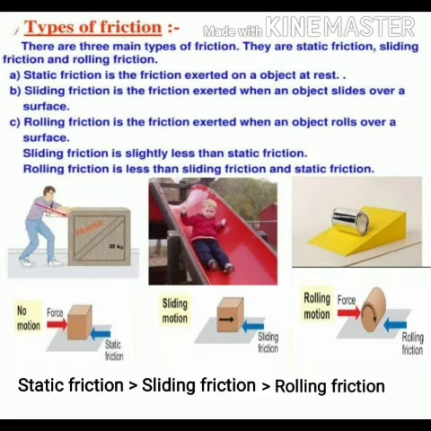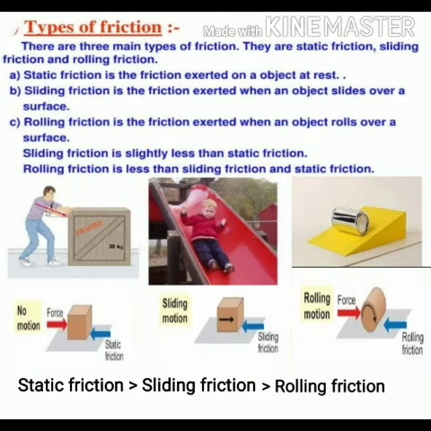What is static friction? The maximum frictional force that is present between any two objects when one object just tends to move or slip over the surface of the other object is called static friction. Means static friction is a kind of starting friction, because an object just tends to start moving at that time. It is not actually moving. The object remains at the stationary position, means the object is at rest.